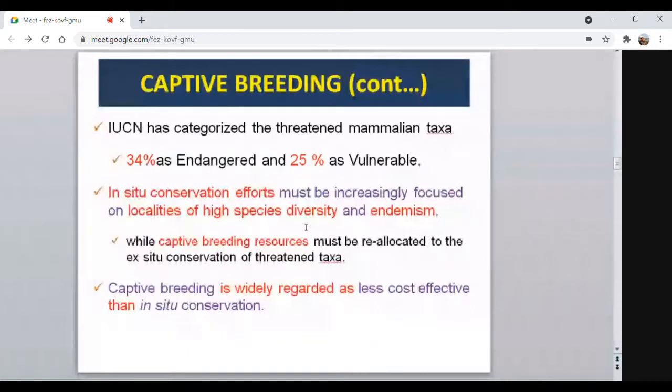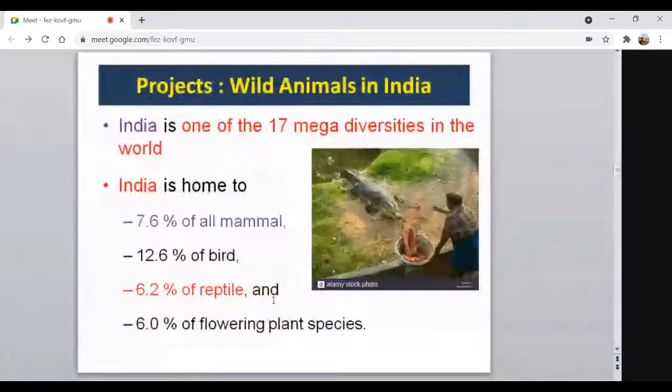Then captive breeding is widely regarded as less cost effective than in situ. Captive breeding needs a lot of financial involvement: feeding of the animal, management, nutrition, all those aspects. Compared to that, in situ, like your wildlife sanctuary, the animals are already there. From time to time we may support their nutritional requirement, but the cost involved in in situ conservation is less as compared to captive breeding.